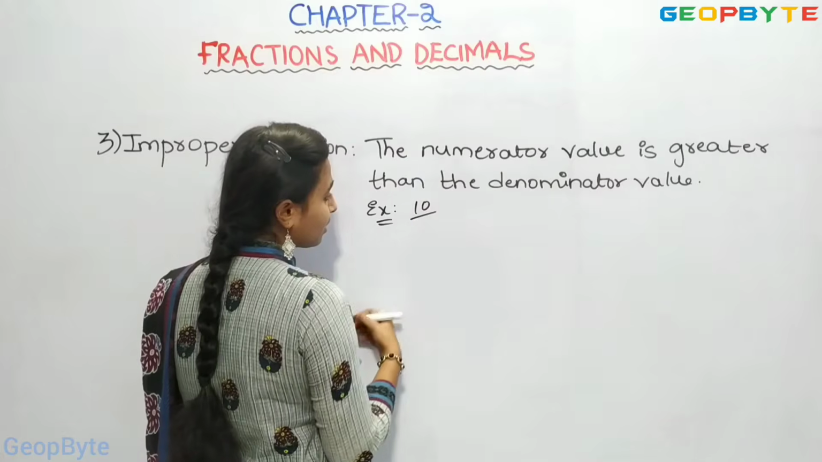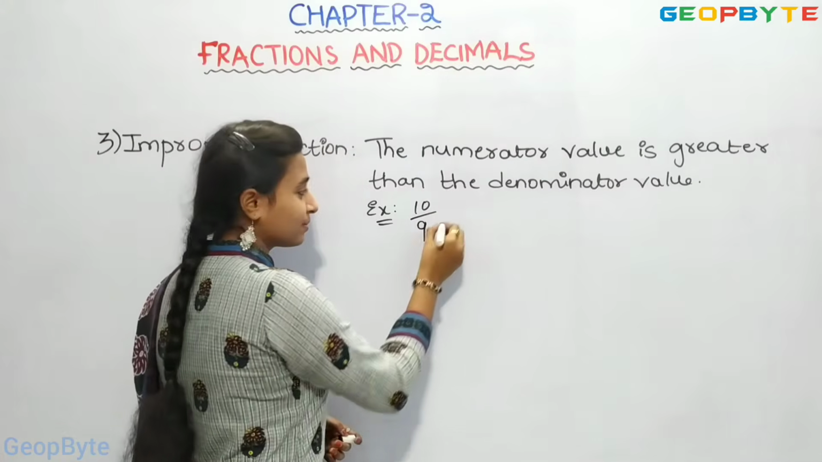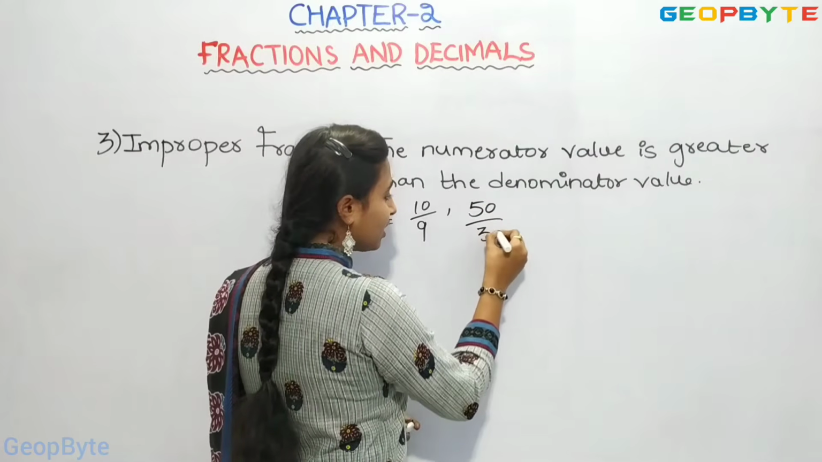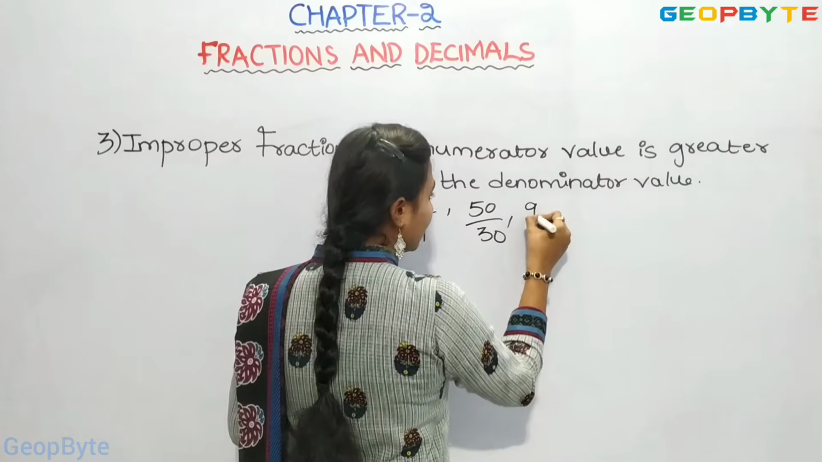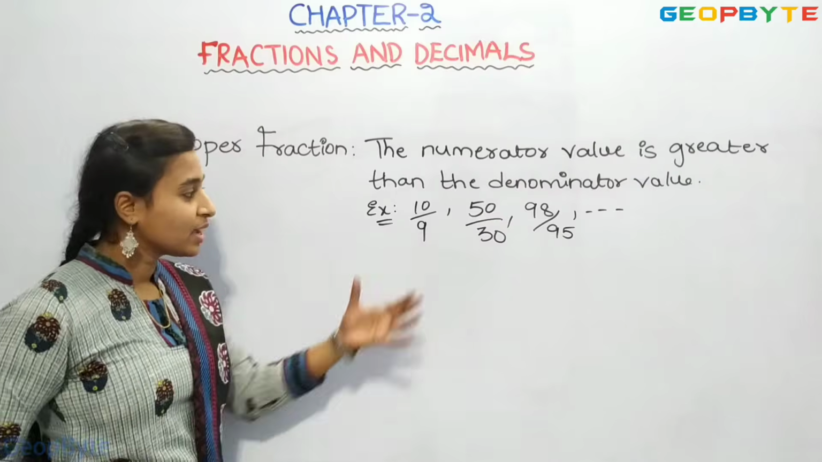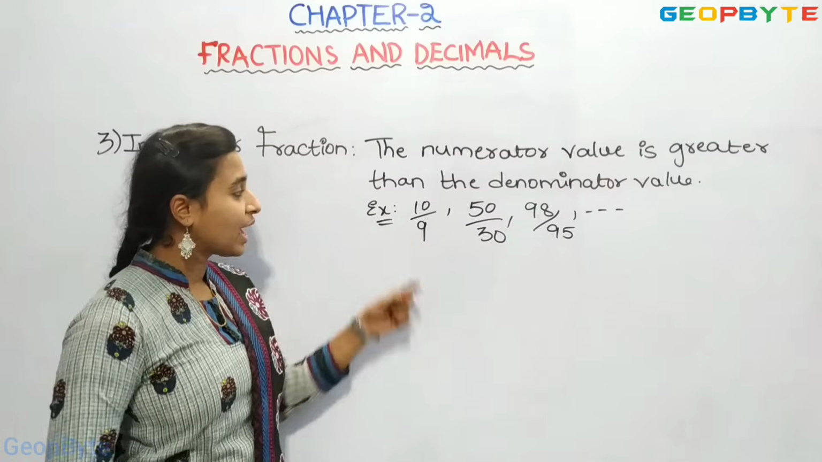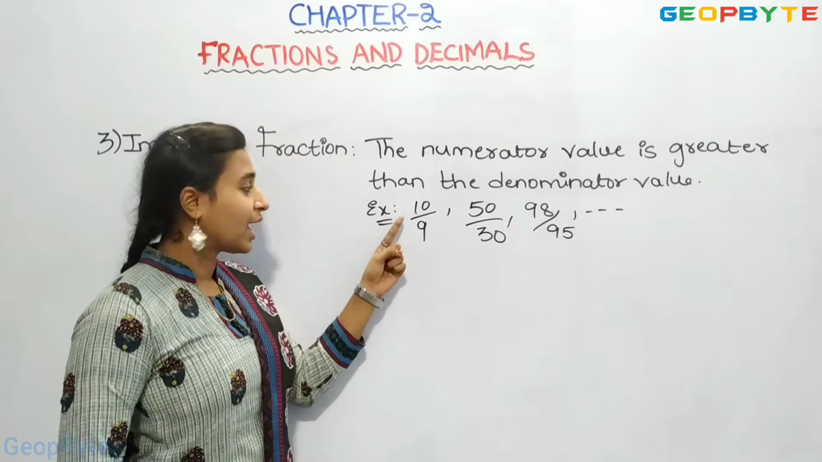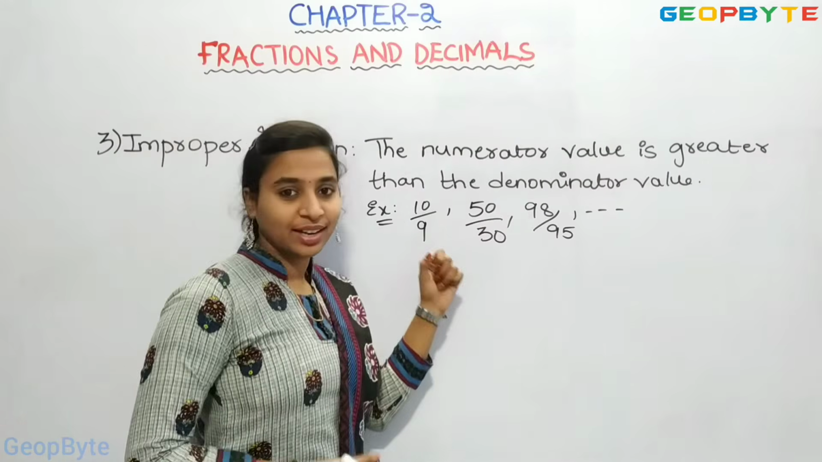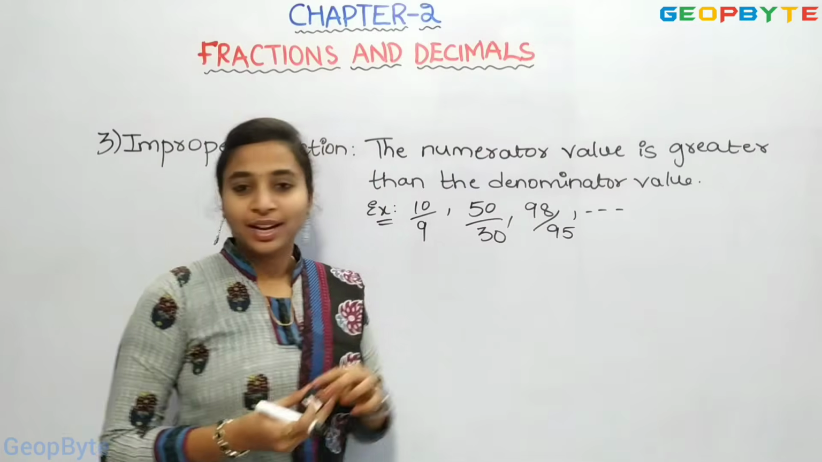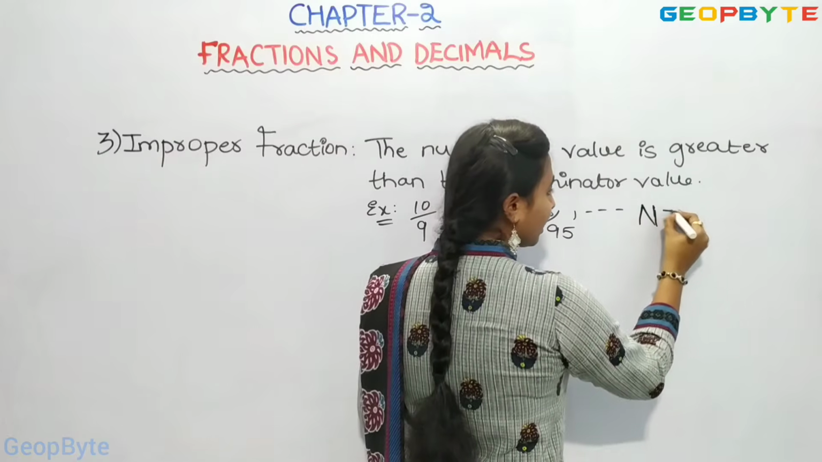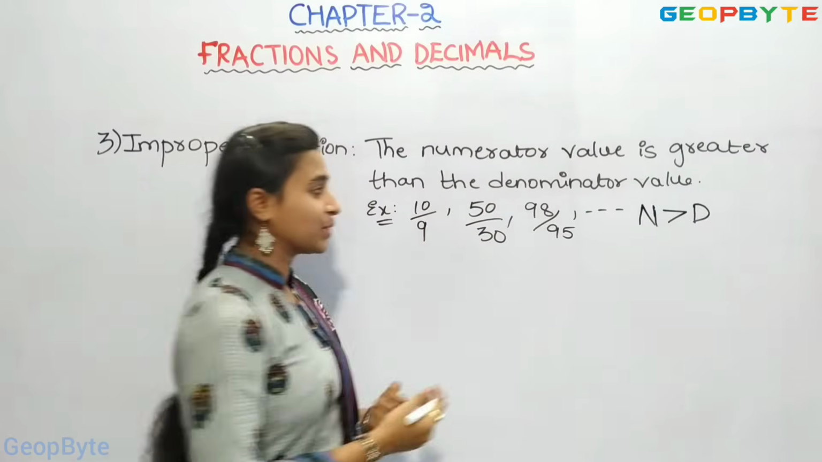10 by 9, 50 by 30, 98 by 95. If you see, in these three fractions, we have numerator value greater than denominator value. 10 is greater than 9, 50 is greater than 30, 98 is greater than 95. So, numerator values are greater than denominator values.